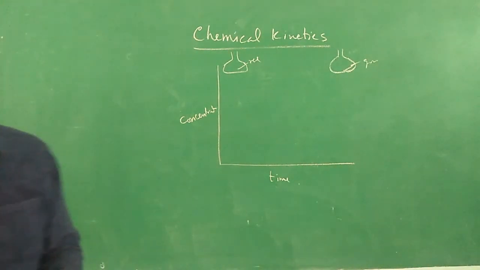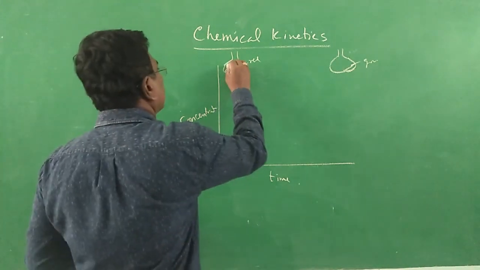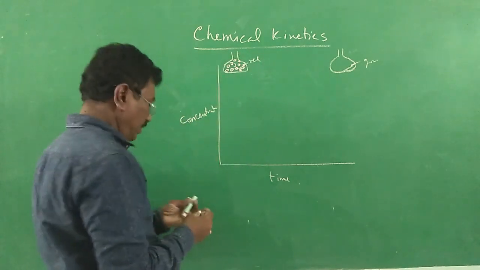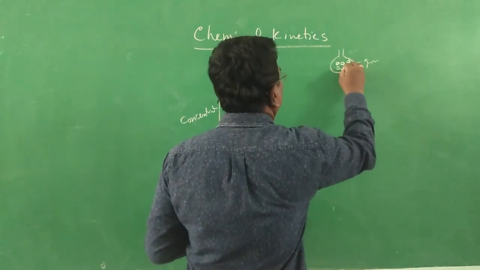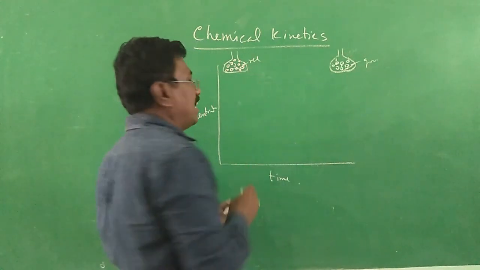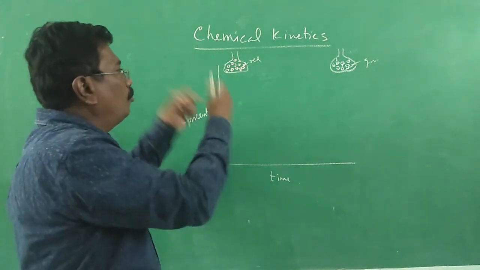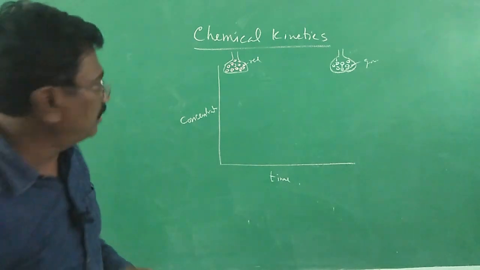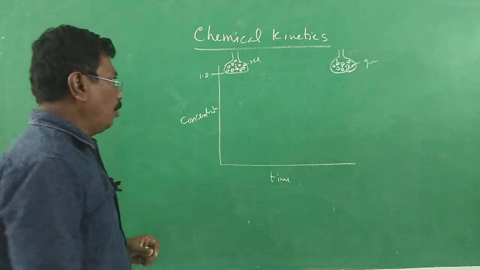Here all are red particles. The red particles denote reactants. The green particles denote products. At the start of the reaction, you have fully reactants, maybe 1 mole or 2 moles, whatever it may be. Here the concentration of reactant is 1 mole at the start.